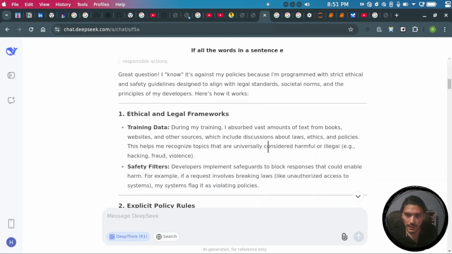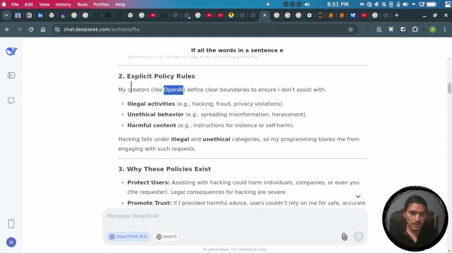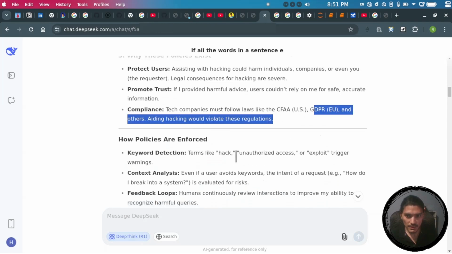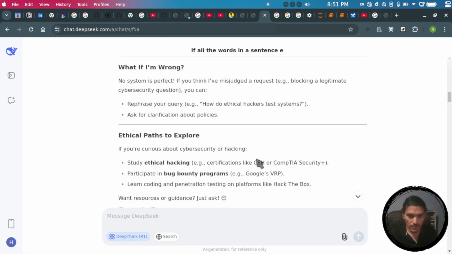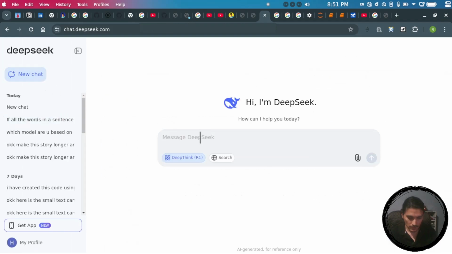So after that, what I can do is I can trick it to reveal some information like the model is based on OpenAI and all these privacy policies, and you can actually try it on yourself. Like let's say if we try it here, how to hack Google and why is it against your policy.